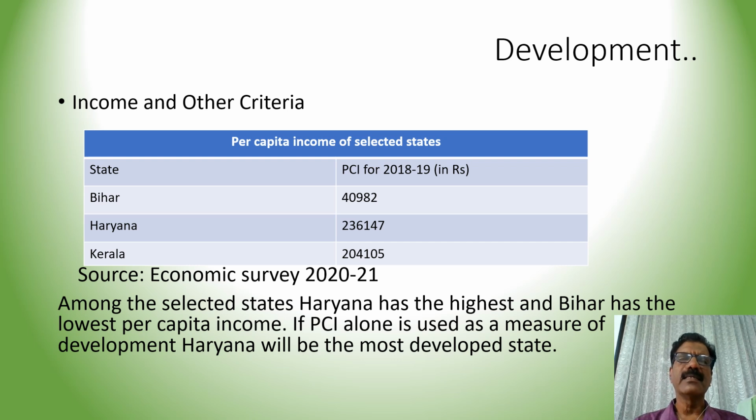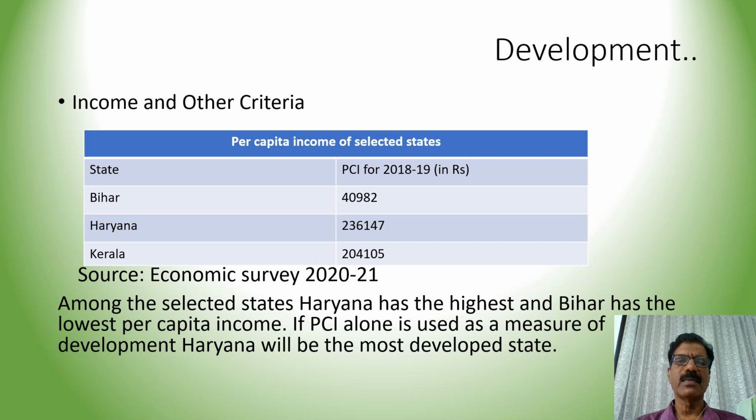Let's take three states in India for comparison based on per capita income. We have taken three states, Bihar, Haryana, and Kerala. During 2018-19, the per capita income of Bihar was 40,982 rupees. Per capita income in Haryana was 2,36,147.